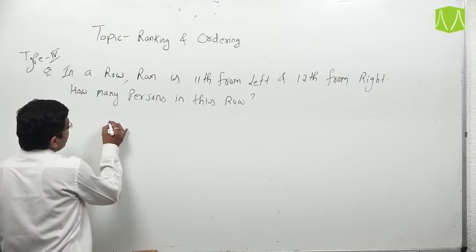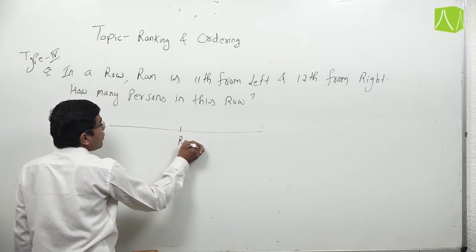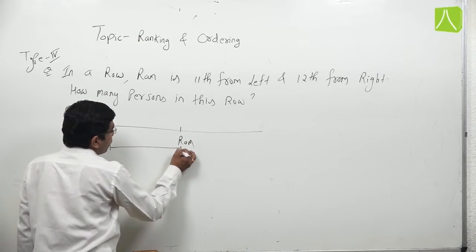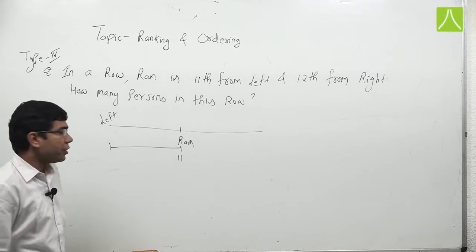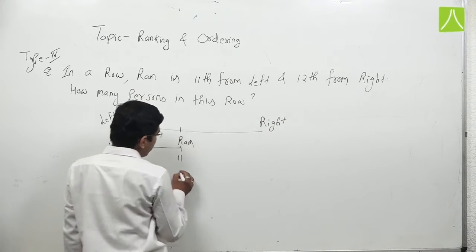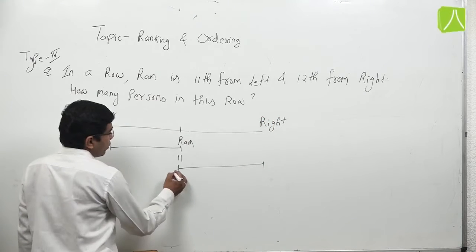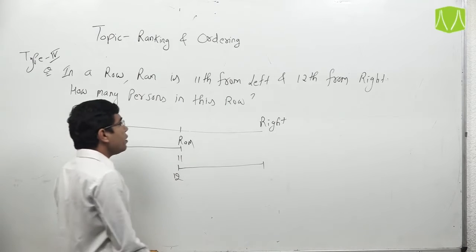In a row, Ram is 11th from the left. From left, his position is 11th, and from right, his position is 12th, and we have to find the total number of students in the row.